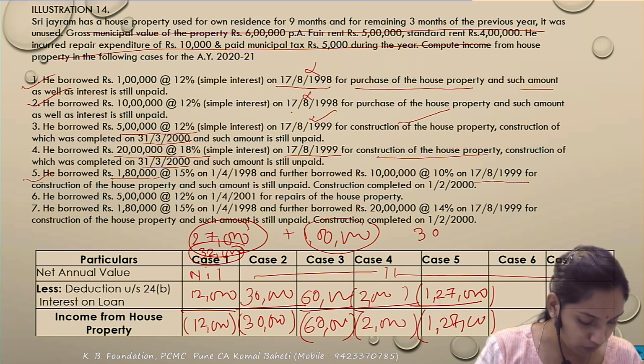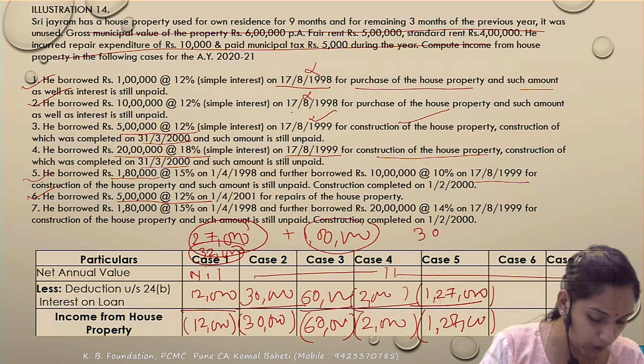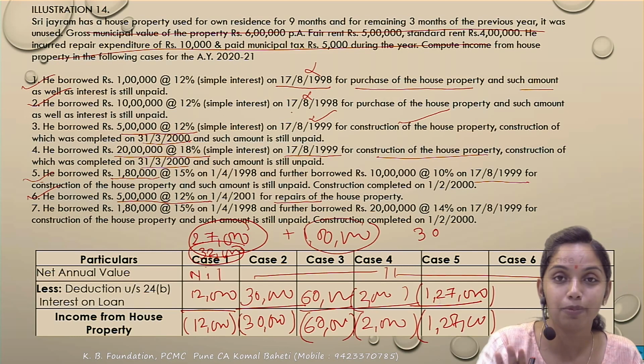Next there is a loss of this. Sixth वाले house में, 5 lakh has been taken as loan at the rate of 12% for the repair. Repair means the second condition has not been satisfied. Correct?